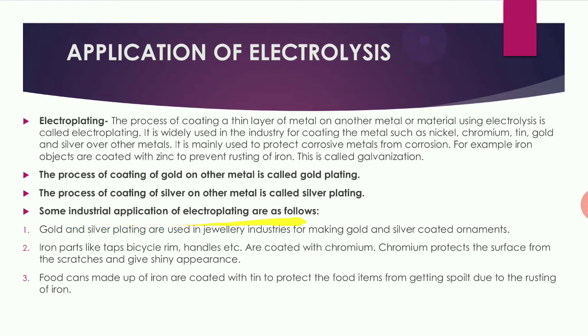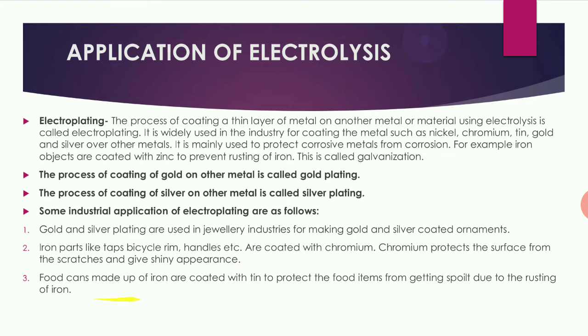Some industrial applications of electroplating. Gold and silver platings are used in the jewelry industries for making gold and silver coated ornaments. Iron parts like taps, bicycle rims, handles, etc. are coated with chromium. Chromium protects the surface from scratches and gives a shiny appearance.